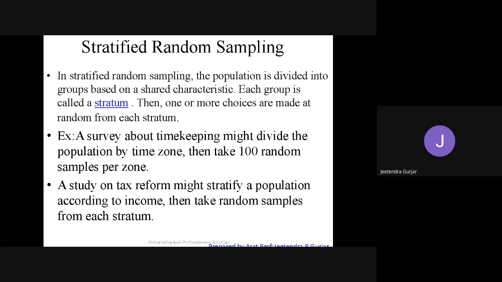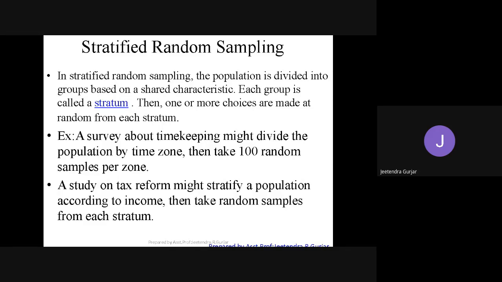Next, we have a little bit of change, so you should be very careful. It is stratified random sampling. What do you do in this, students? Yes, please remember, in stratified random sampling we divide into groups. First we divide: suppose colored balls are there, right? Red balls on one side, yellow balls on one side, green balls on one side. We divide them first, and then one by one from each group we will choose.